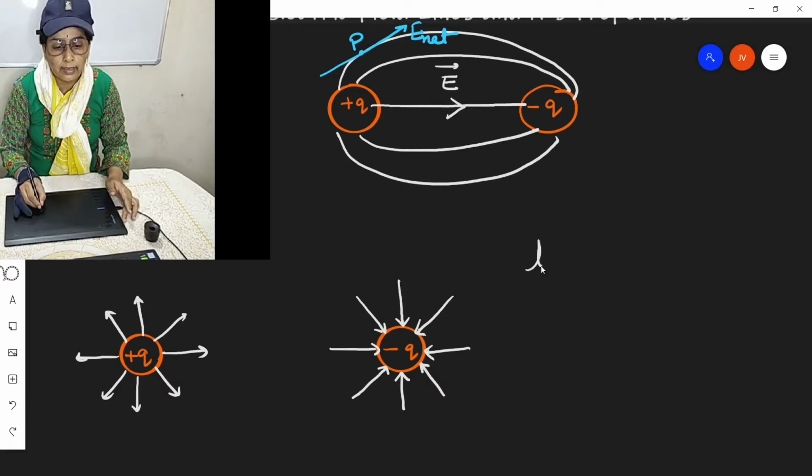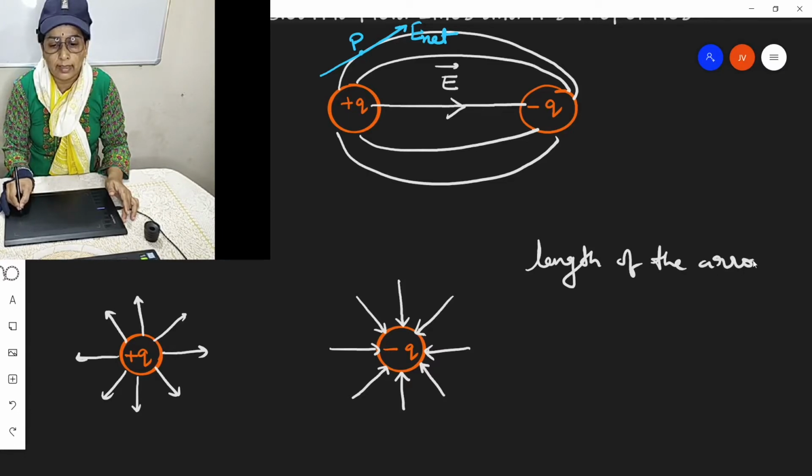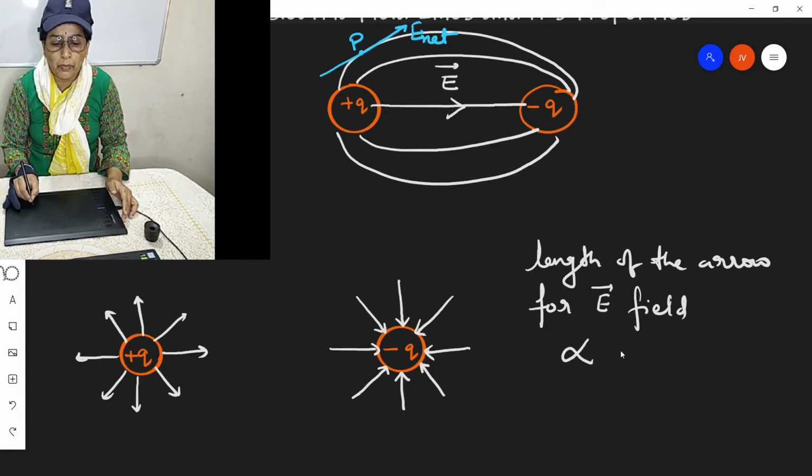Also, the length of the arrows that we use for representing electric field is directly proportional to the strength of electric field.